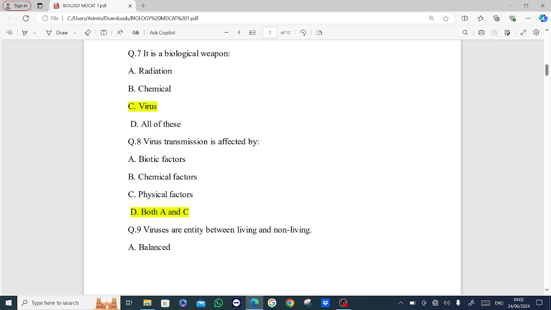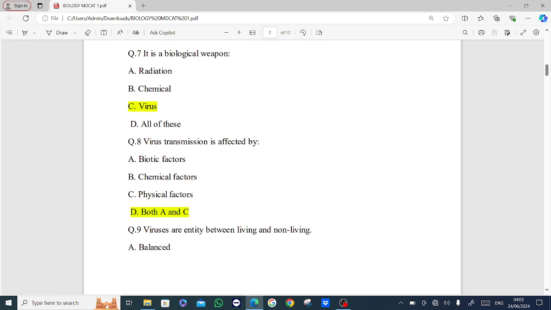Next MCQ is, virus transmission is affected by. Options are biotic factors, chemical factors, physical factors, both A and C. Answer is option D, both A and C.